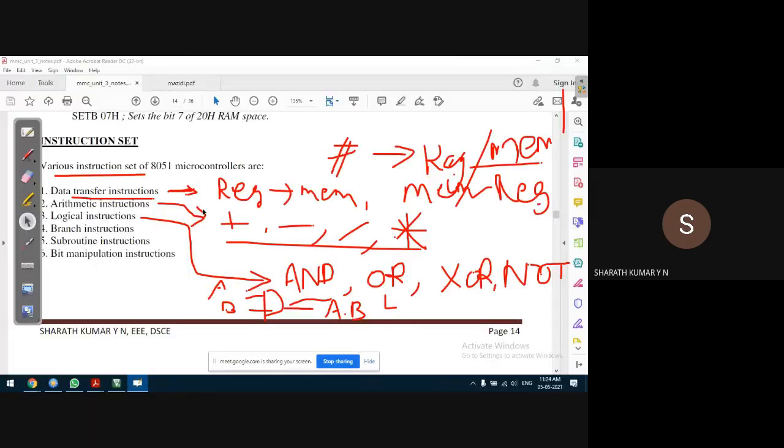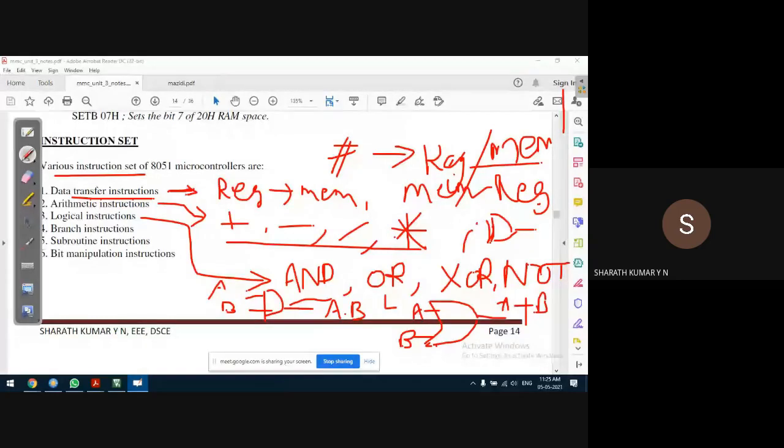What is the OR operation? Inputs are A, B, output is A plus B. Similarly, we have the XOR operation, exclusive OR gate. We have seen exclusive OR operation in our ADC lab.